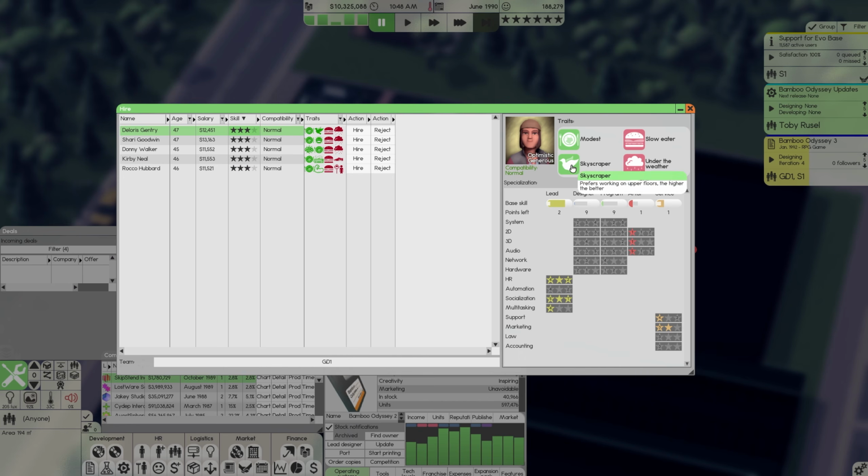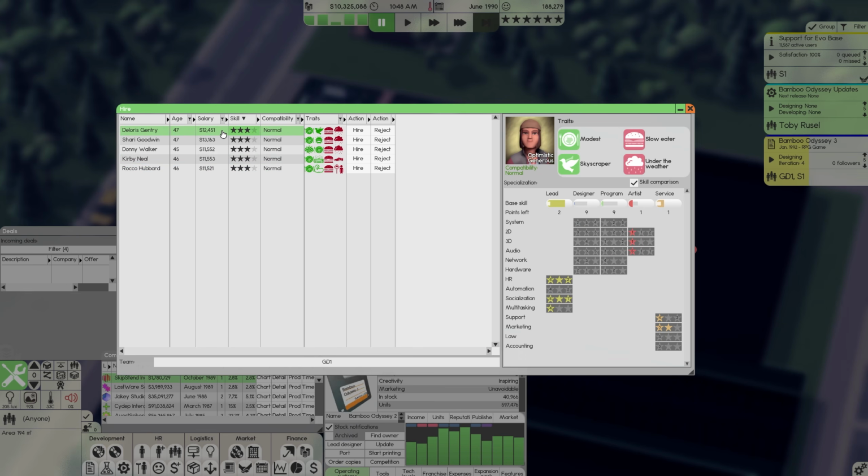It looks like this guy has a skyscraper trait. It doesn't really matter. I know we did hire one of those before. They prefer working on upper floors, but I don't think there's actually a negative debuff if they're not on a taller floor. They don't have any skill in accounting. Let's just quickly check to see if anyone here does. They don't. It's not a huge problem.